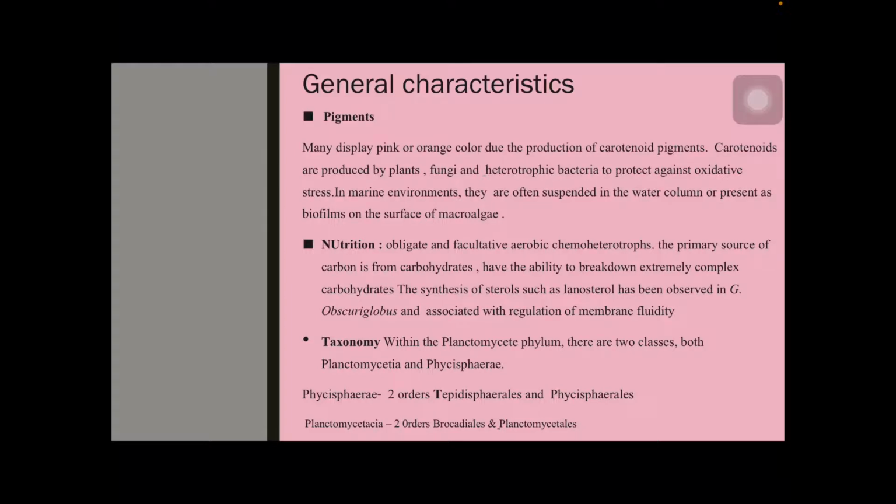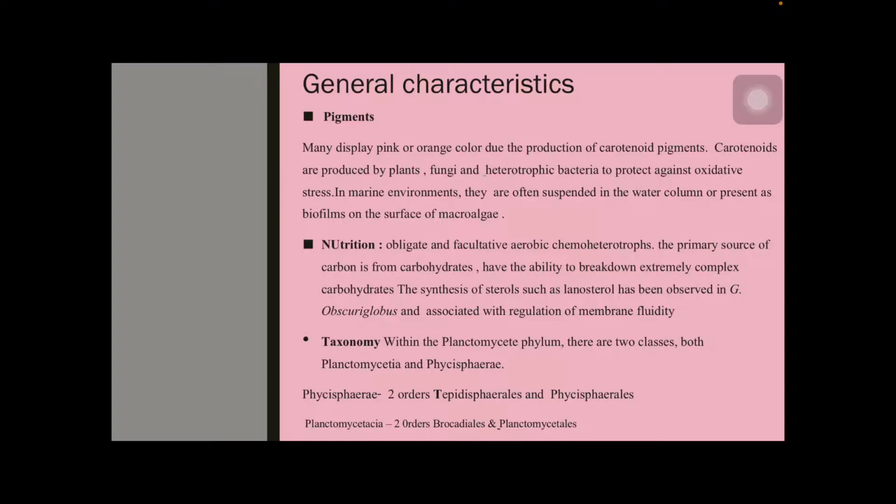The mode of nutrition is chemoheterotrophic. Either they are obligate or facultative aerobic organisms. The primary source is carbon, so they play a major role in the carbon cycle even. They have the ability to utilize complex carbohydrates and synthesize sterols. Generally they synthesize sterols such as lanosterol, which is observed in Gemmata obscuriglobus, and it is suggested that this synthesis of sterols is associated with the regulation of membrane fluidity.